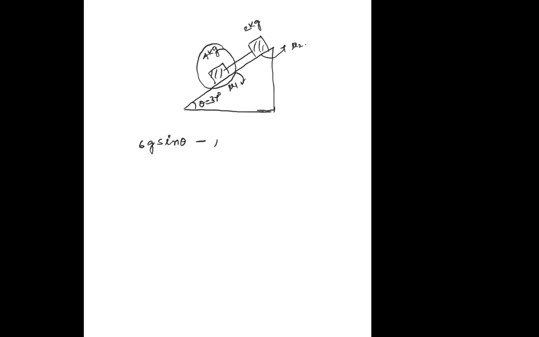So total that is mu mg, that is mu1 mg, 4g cos theta, minus mu2 2g cos theta, which is equal to mass of the system 4 plus 2, 6, common acceleration is A. Common acceleration to the system.